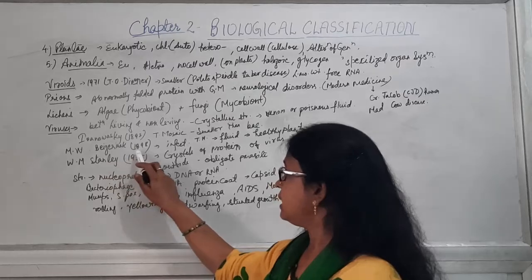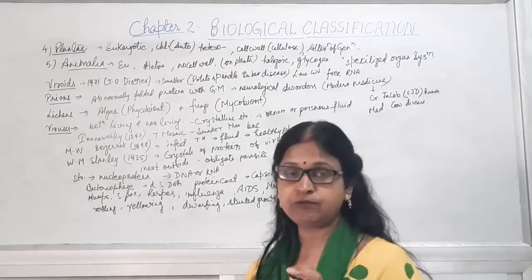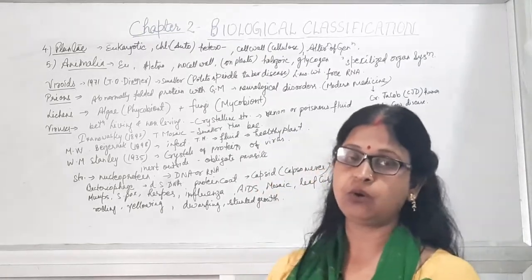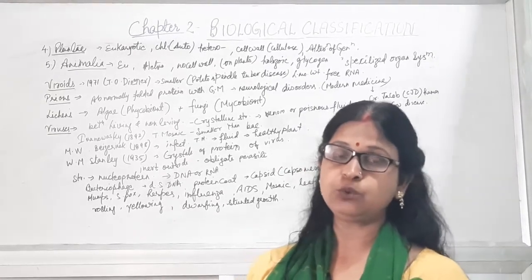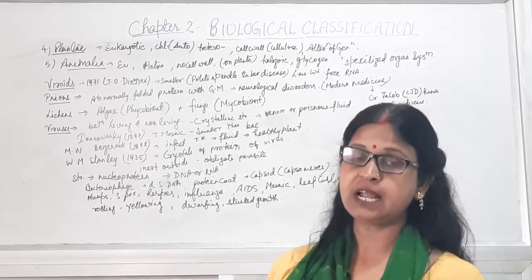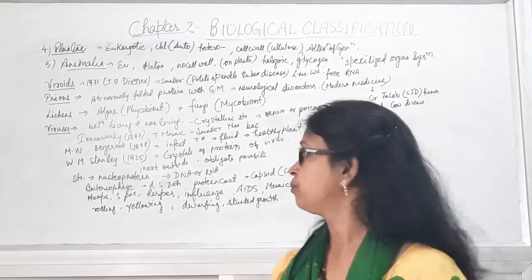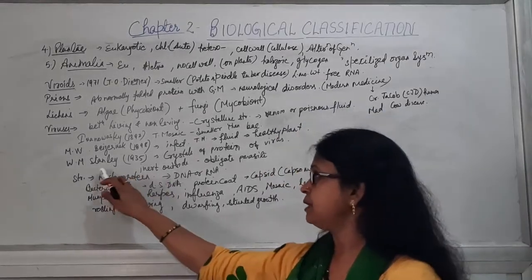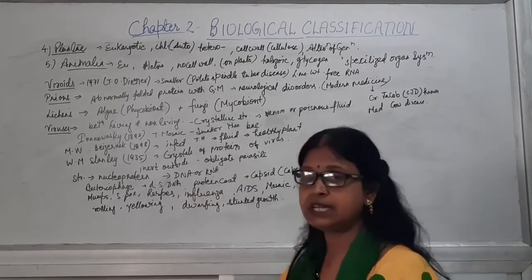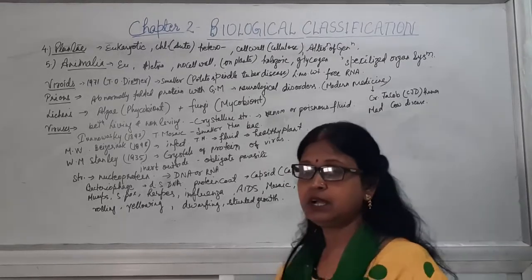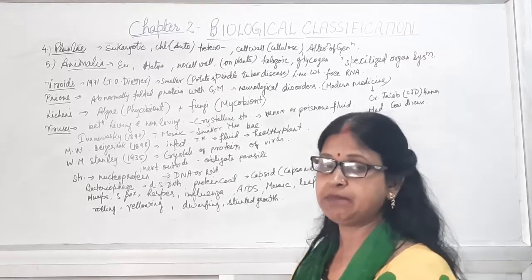Now in 1898, M.W. Beijerinck found that the fluid coming from the infected tobacco mosaic leaf also has the capacity to produce the disease in healthy plants. That means they are infectious in nature. Now in 1935, W.M. Stanley succeeded in making crystals of the virus protein, which was inert outside, but when it enters the host body, it behaves like a living thing by multiplying.